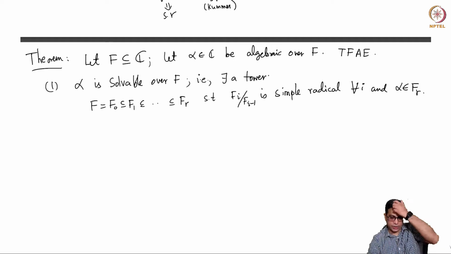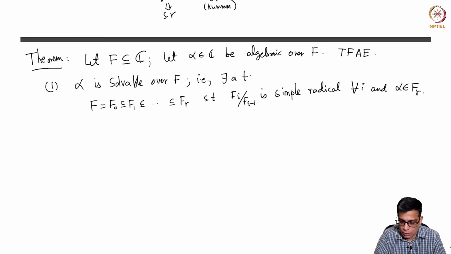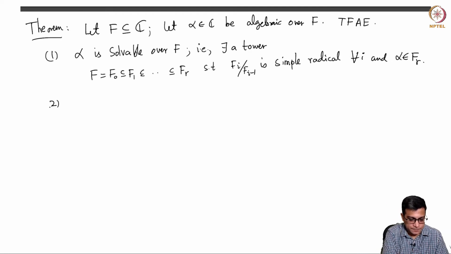So it is simply saying that alpha is solvable over F means alpha is in a radical extension of F, but that radical extension must be the end of a tower of simple radical extensions. So this is just the definition.